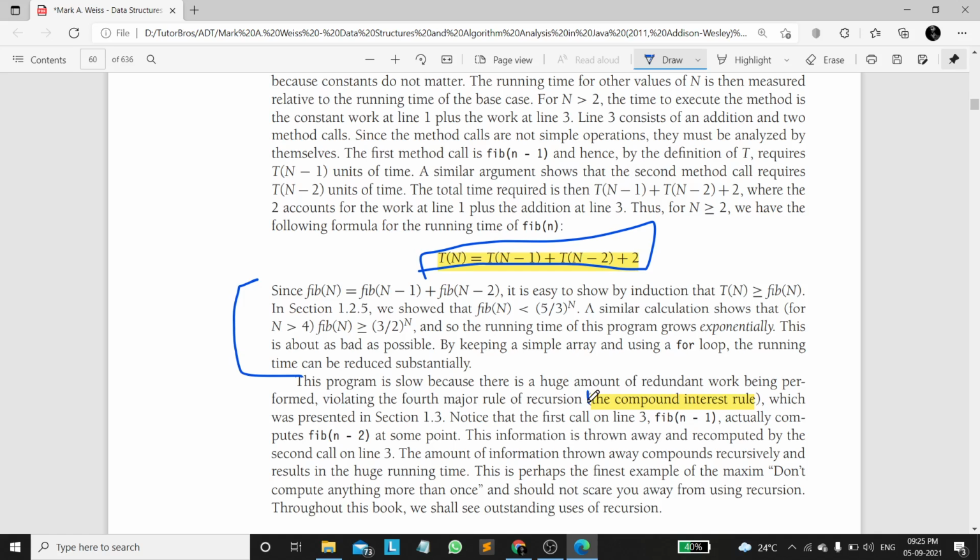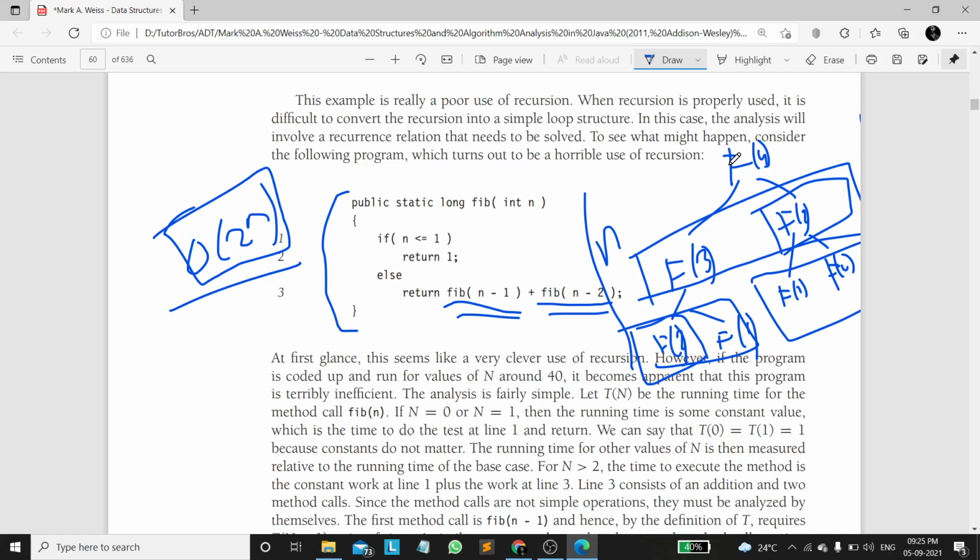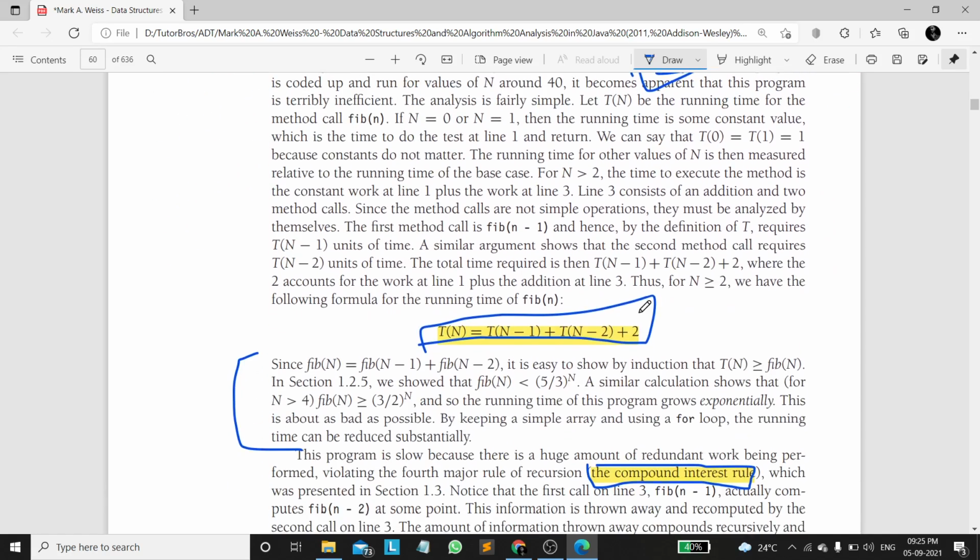And you need to observe this thing, the compound interest rule. Initially it is having only 1, after that we are having 2, again it is multiplying with 2, which becomes 4, after that it is growing very exponentially, right? 2 power 1, 2 power 2, 2 power 3, 2 power 4, 2 power 5. That's why we call it 2 power n.